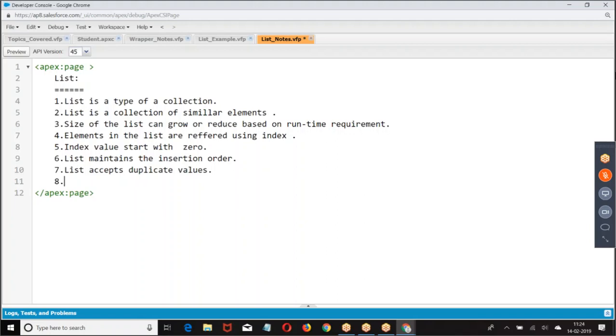Then in Salesforce, in Apex programming, we have a predefined Apex class list to implement this.